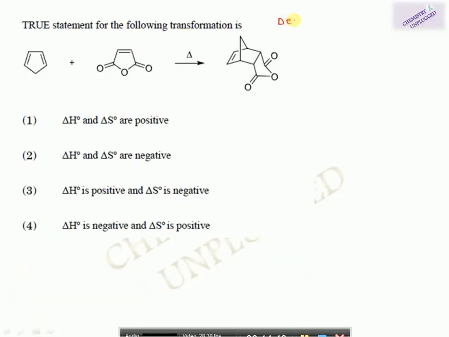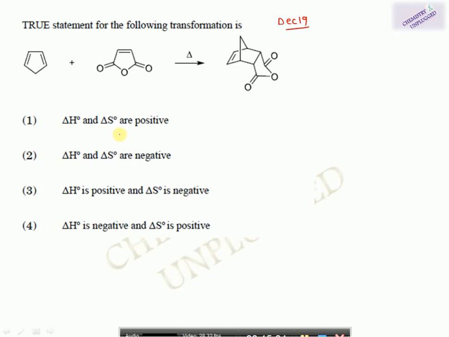Then we have this question from December 2019 CSIR NET. The question was, true statement for the following transformation is. This is a 4+2 cycloaddition reaction or Diels-Alder reaction. So you have to find out whether del H and del S are positive or negative in nature. So del S, first we will take del S.